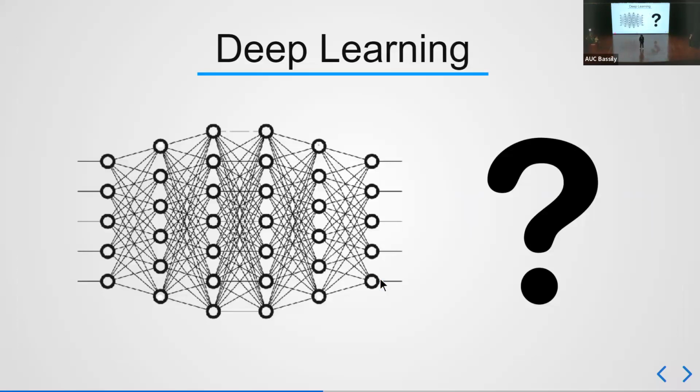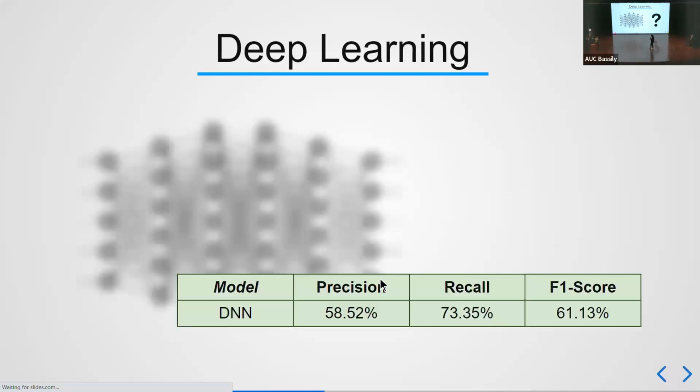Now that we've established a set of features, did some feature preprocessing and established some baselines with which we can compare our model, we needed to start experimenting with different models. The first thing that comes to mind whenever someone mentions machine learning is deep learning, because deep learning has been the go-to recently as it outperforms pretty much everything in almost every task. However, when we started experimenting on this task of classification or detection of minority classes in network intrusion, we actually found that deep learning doesn't perform that well.